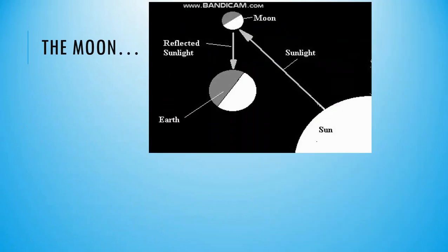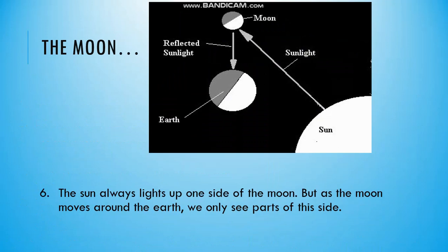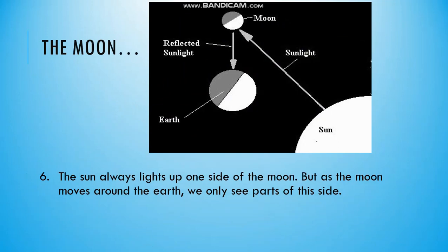So this is one of the images which is showing reflection. The sun always lights up one side of the moon, but as the moon moves around the Earth, we only see parts of this side, not the full moon. See, this is your sunlight. This moon is acting as a mirror. It is reflecting this sunlight. The light gets reflected towards Earth. So a person on Earth can see this moon easily.